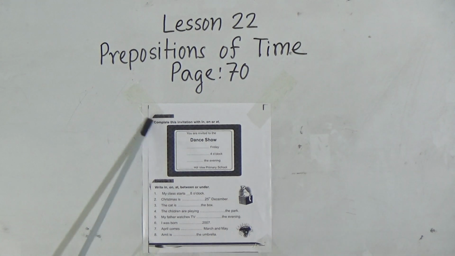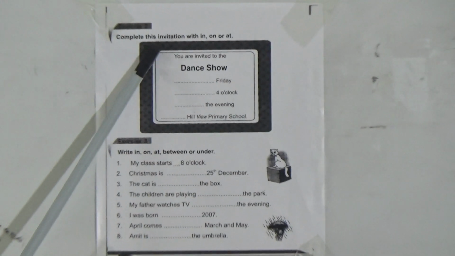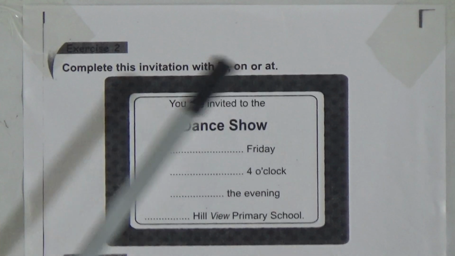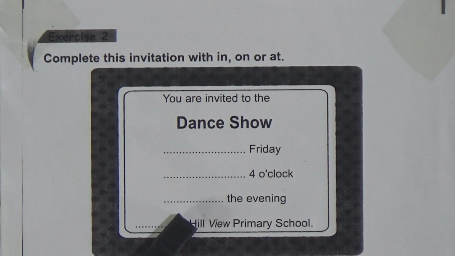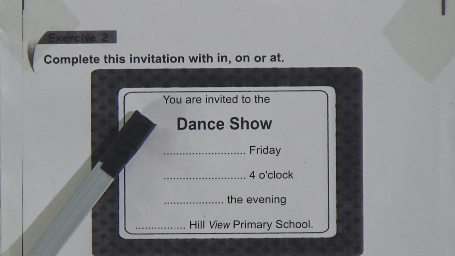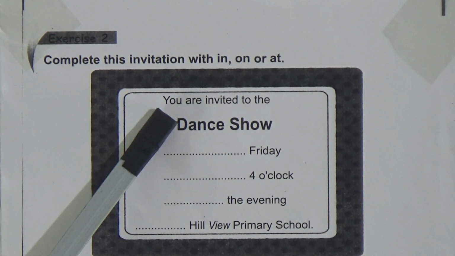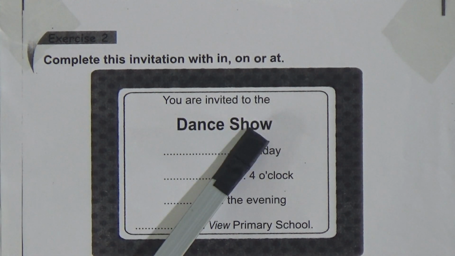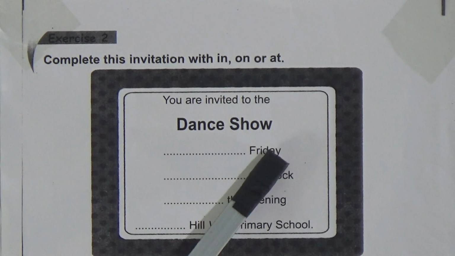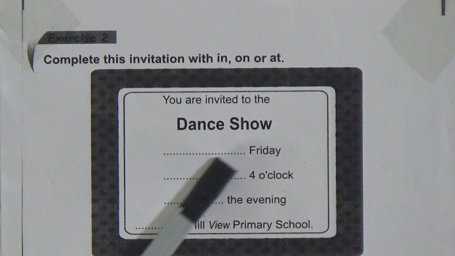Now this is exercise number 2 and what is the instruction? Complete this invitation with in, on or at. So now we will use prepositions of time to fill up these blanks and there is an invitation card. So let's fill it up. You are invited to the dance show dash Friday.